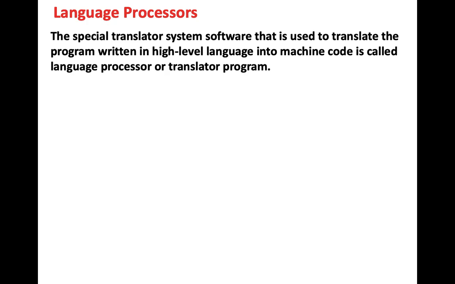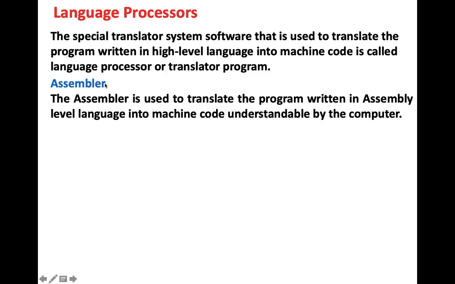The computer understands only machine level language. And if we are writing something in a high level language, in simple English, the computer needs to understand that language. For that, we need a translator. Here it's known as a language processor or a language translator program.